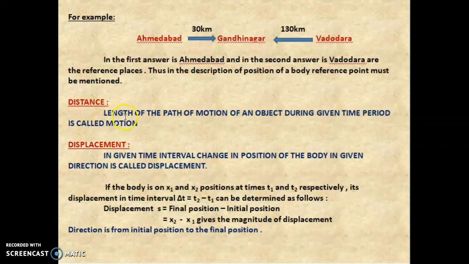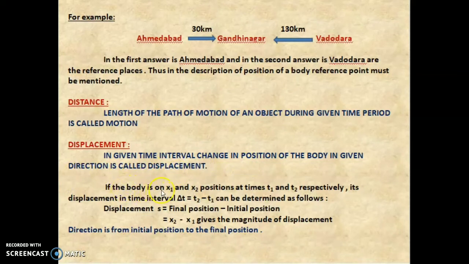Distance. The length of the path of motion of an object during a given time period is called distance. Displacement. In a given time interval, the change in position of a body in a given direction is called displacement.